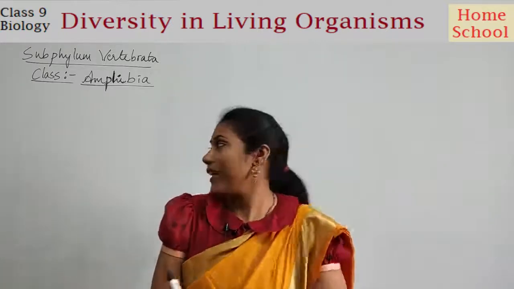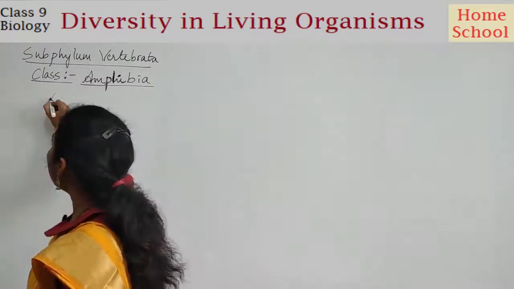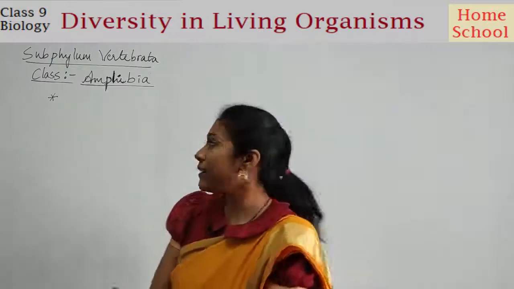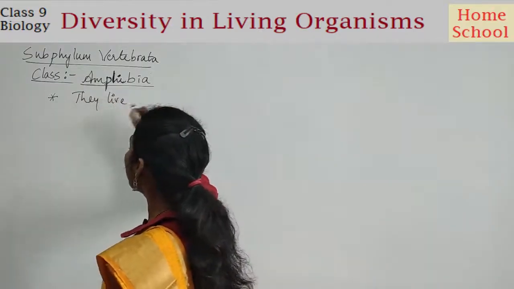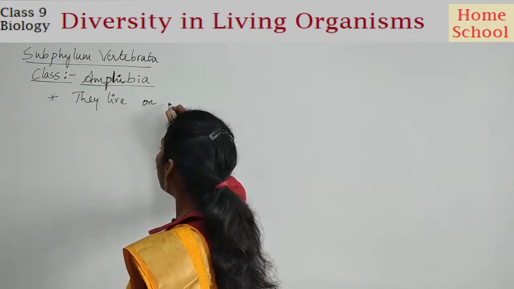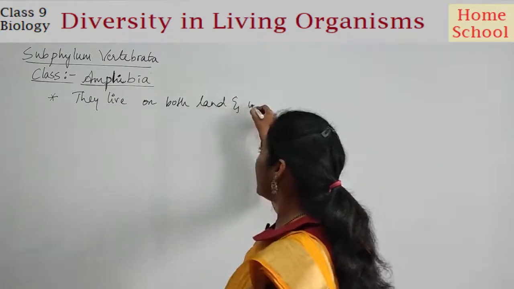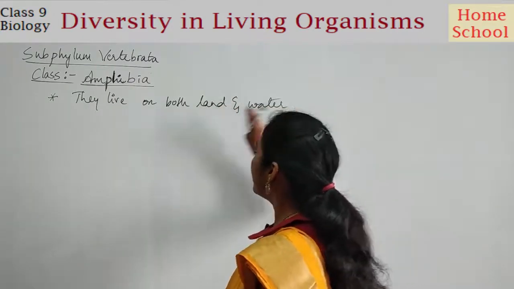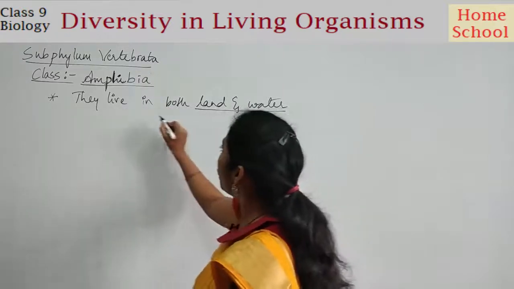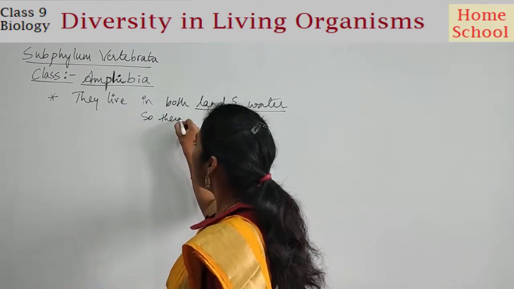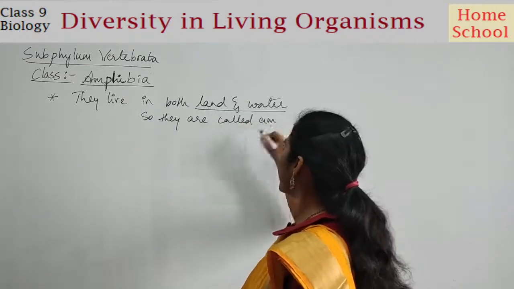Clear? Fine. See, first and foremost, what point you can write under amphibians is they live on both land and water. Okay, so they live in both land and water. So they are called amphibians.